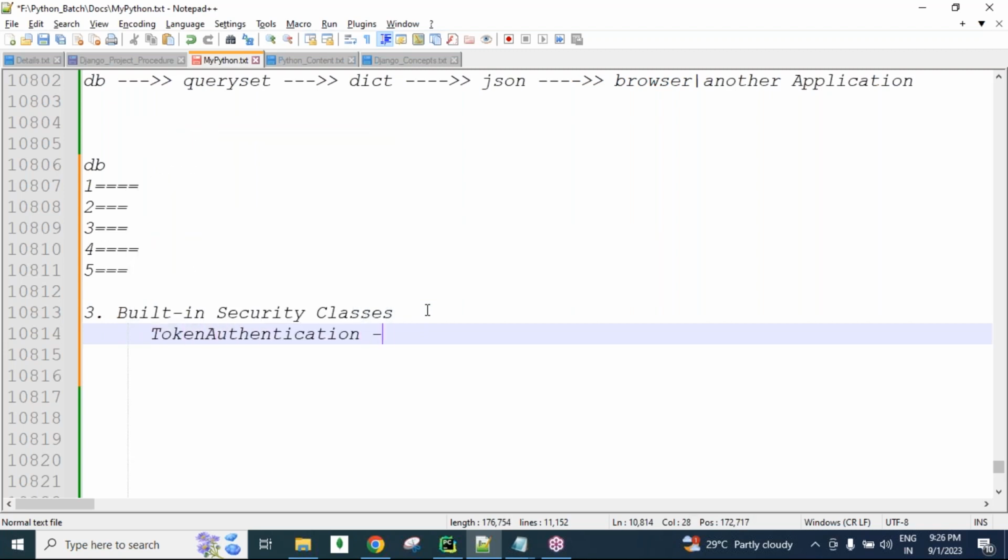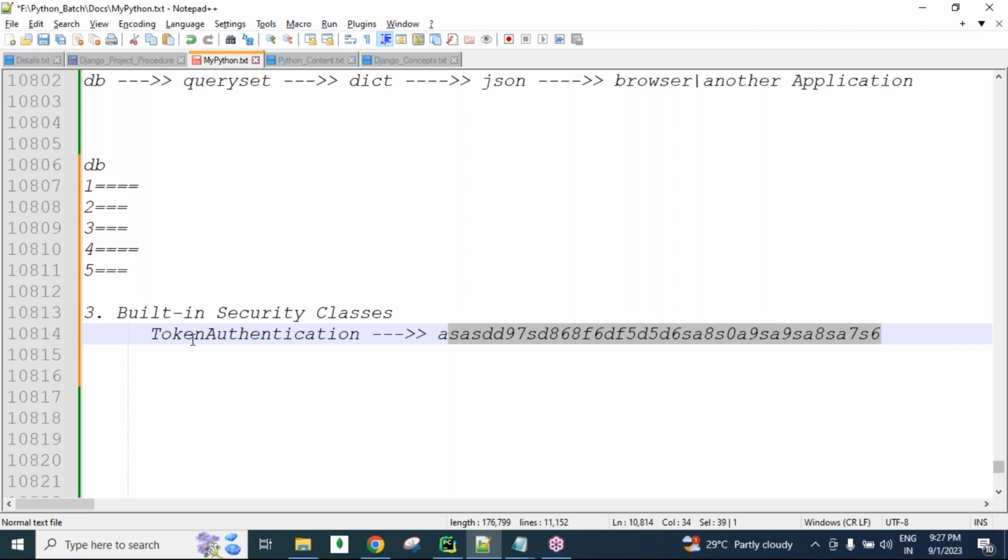Token authentication: a token is like a random alphanumeric string, guys. Whenever we send a request, along with our request we can send this token also, for security reasons, for the security purpose. Is this clear?